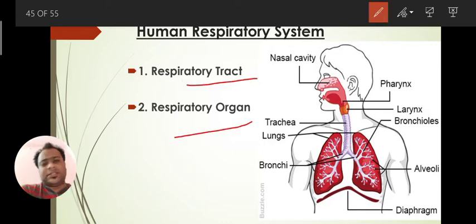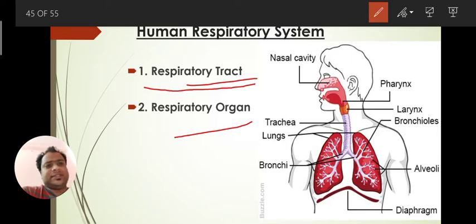Digestive tract means a passage through which food is moved, and here the respiratory tract is where oxygen and carbon dioxide pass.